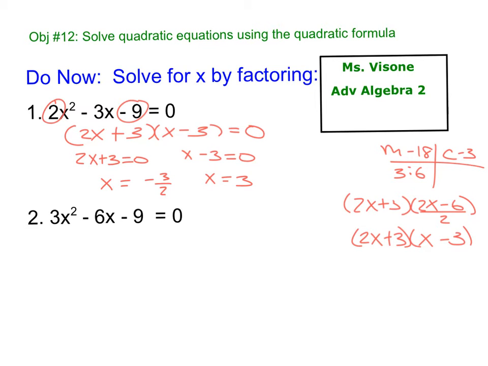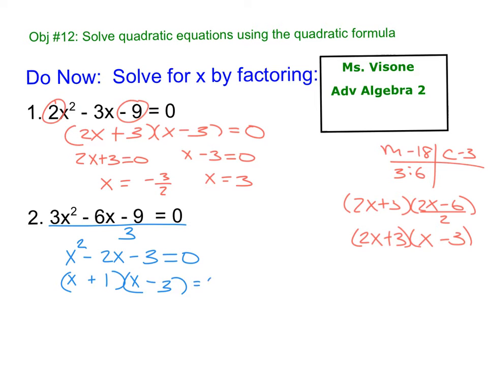All right, number 2 is a little different. So notice there's a 3 in front, but there's a GCF of 3. So I'm going to divide everything by 3. Minus 2x minus 3. So this is just a basic factoring problem. X and x, we're multiplying to negative 3, combining to negative 2. Only thing that multiplies to 3 is 3 and 1. I need it to be negative 3 plus 1. So then x plus 1 equals 0. X is negative 1. X minus 3 is 0. X equals 3.